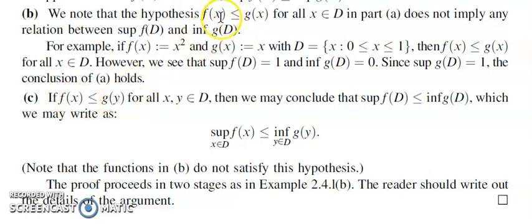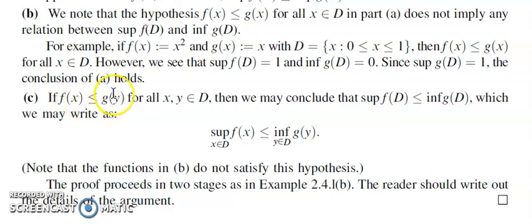But in the earlier case, the values at x of f and g are related by the ordering relation. So for x equal to 1, f of 1 should be less than or equal to g of 1, and f of 2 should be less than or equal to g of 2. But we cannot say that f of 1 is less than or equal to g of 2, which is not the condition. But here, that is true also, since x and y need not be the same variable.